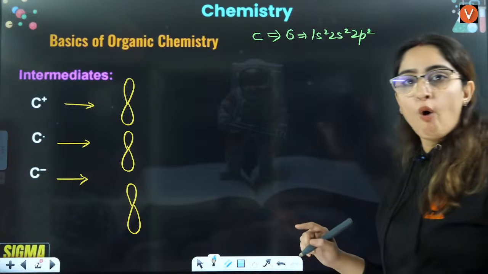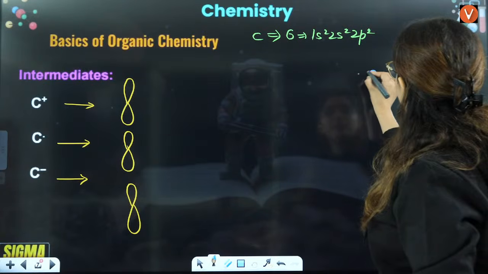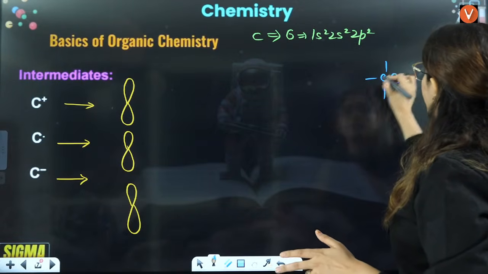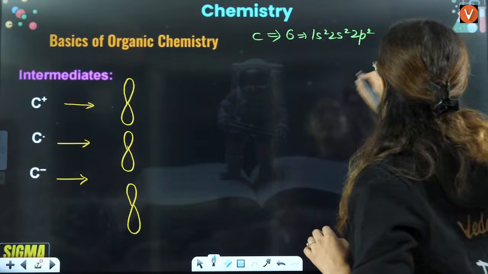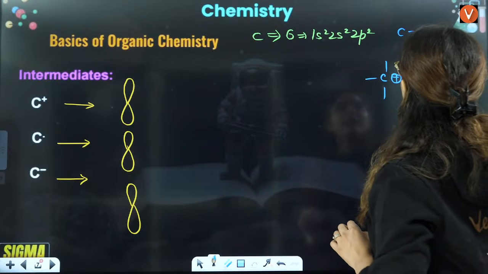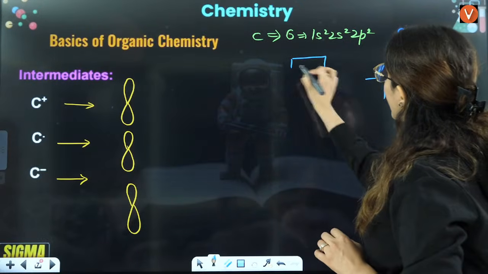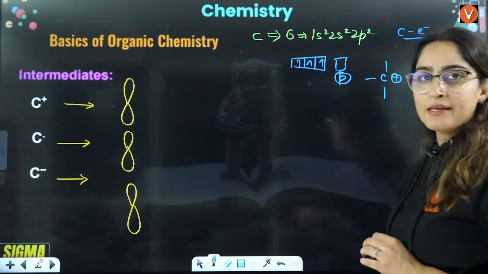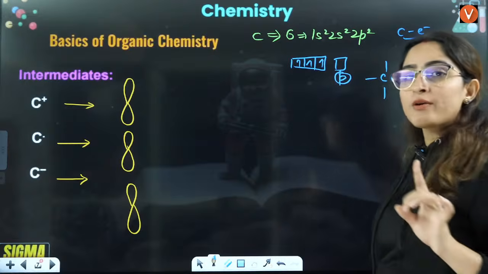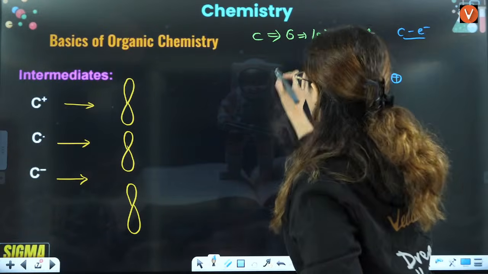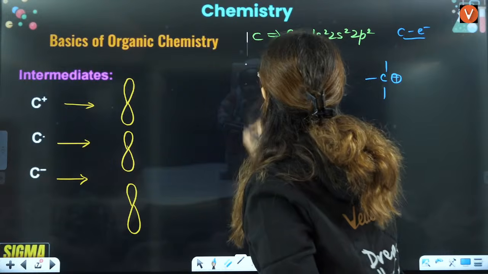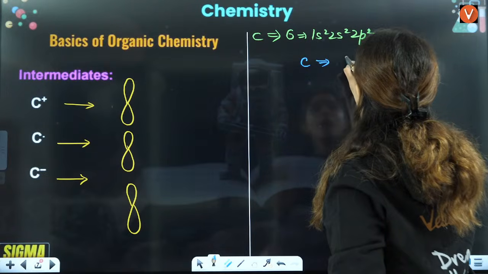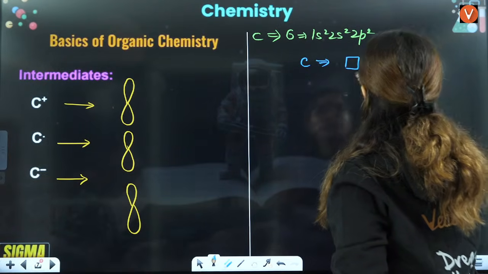In case of C positive, what exactly will happen? This will have 3 hydrogens or any bonds already attached to it, and this will be positive. That means carbon has lost 1 electron. Now it has sp2, 1, 2, 3 electrons, and 1 p orbital is unhybridized. That means 1s and 2p orbitals. Let me draw exactly what is the case with carbon. With carbon, guys, you have one 2s and three 2p orbitals.